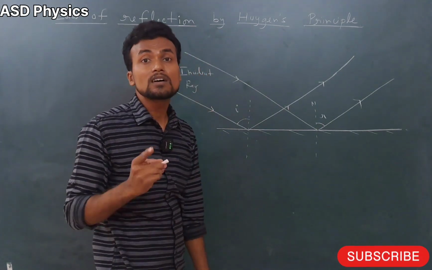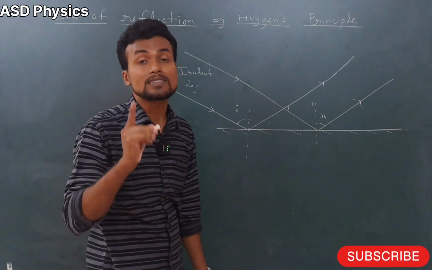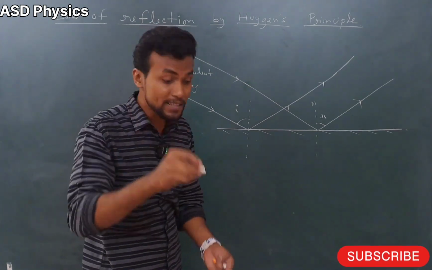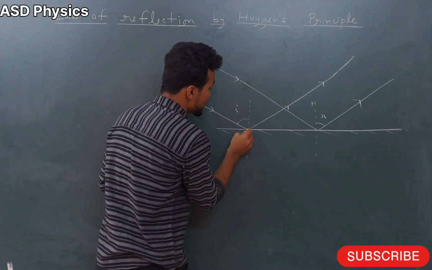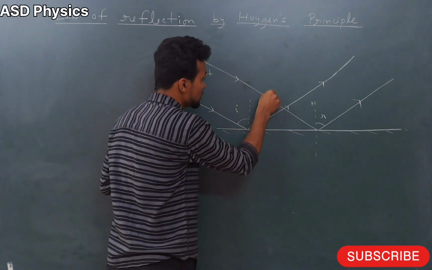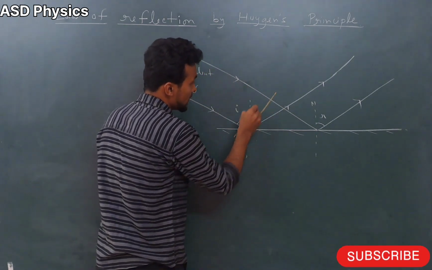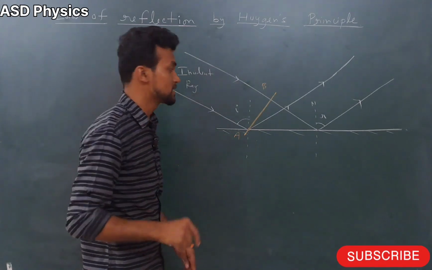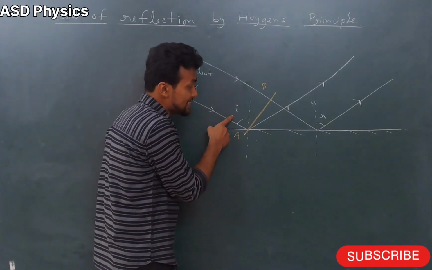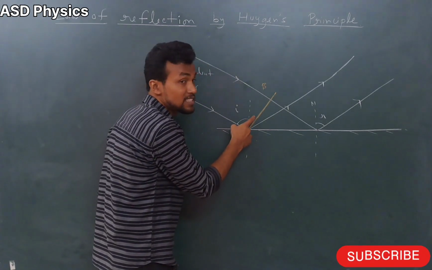Now how do we draw the incident wavefront? What I told you is that the wavefront will always be perpendicular to the rays. So here I will draw one perpendicular. This is the wavefront, and I will name it A and B. Now see here please, this angle is I, then what about this angle? This angle is 90 minus I.